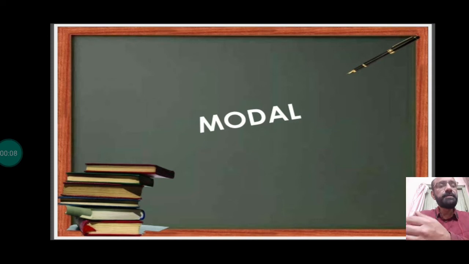They are auxiliary verbs and they are supposed to tell you the mood of the sentence, whether it is seeking permission or whether it's telling you about somebody's ability, possibility, advice, and so on and so forth. So let's see what else we can derive by the use of modals.